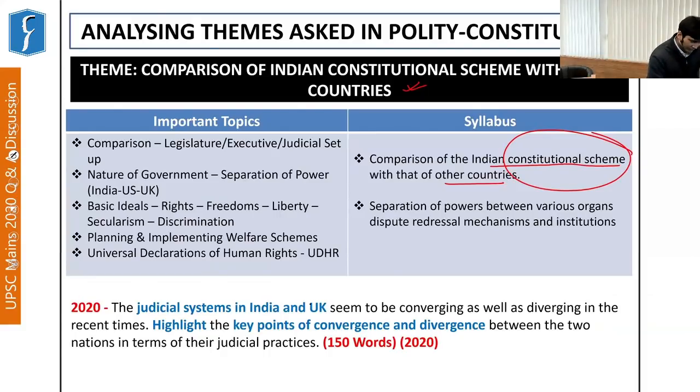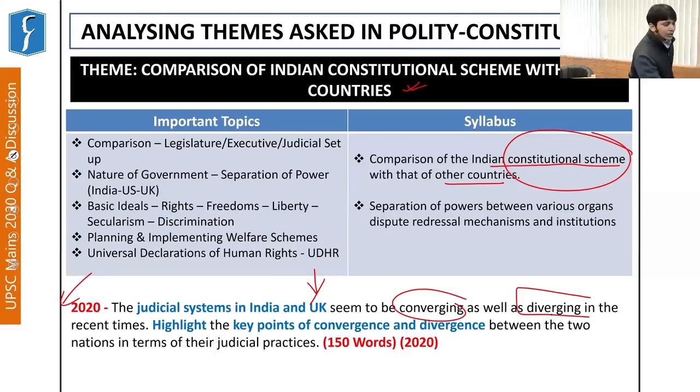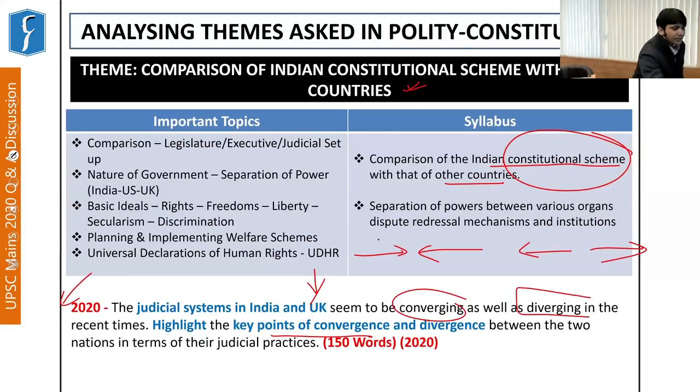See, a question was directly taken on the judicial systems of India and UK, which seem to be converging as well as diverging in recent times. There are certain aspects on which they converge and certain aspects on which they diverge. So the question is: highlight the key points of convergence and the key points of divergence between these two countries.